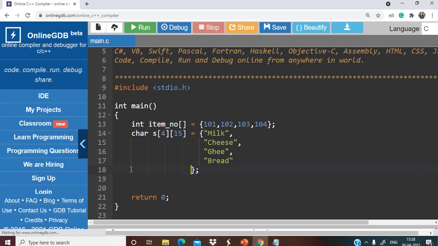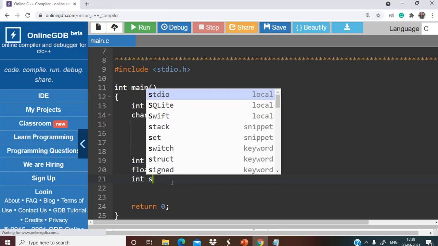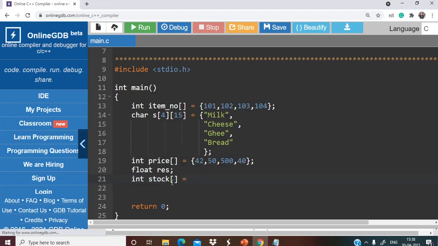Now we have to take an array for storing the price as well. So int price, and the values for this are 42, 50, 500, 40, right? And next, let's take a variable of floating type, that is res, that will be printing the overall price for the user or the consumer. Let's take another array of integer type for showing the stock. So we have 10, 20, 15, 16. These are the stocks available to us.